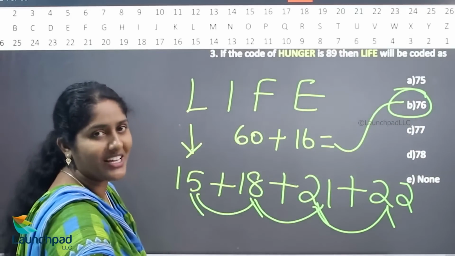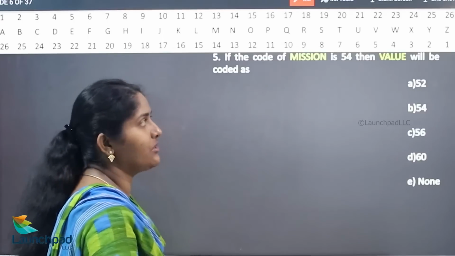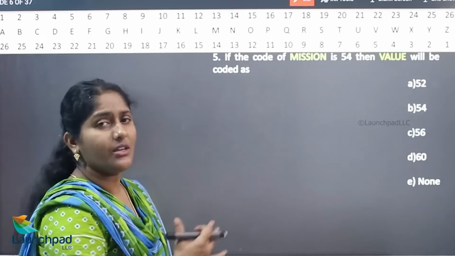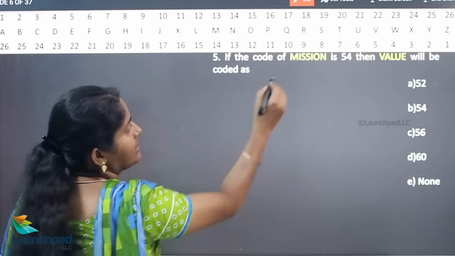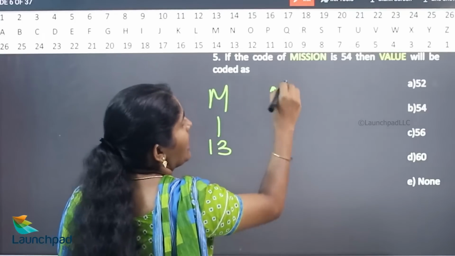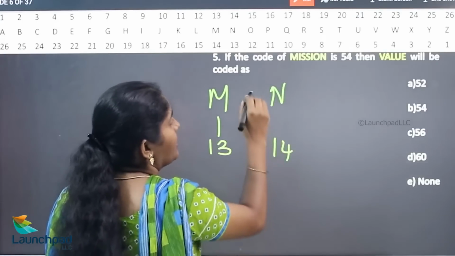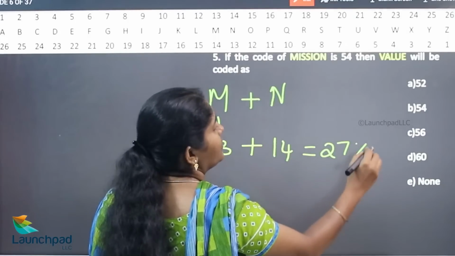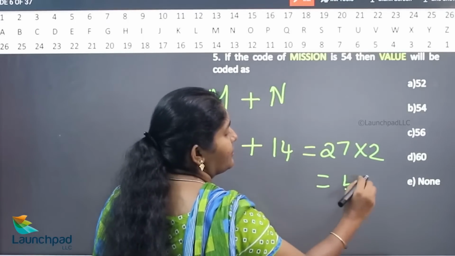Okay, we'll move on to your next question. If the code of MISSION is 54, then VALUE will be coded as? What is the value of M? Value of M is 13. What is the value of N? 14. 13 plus 14 is 27, into 2 is your answer, 54.